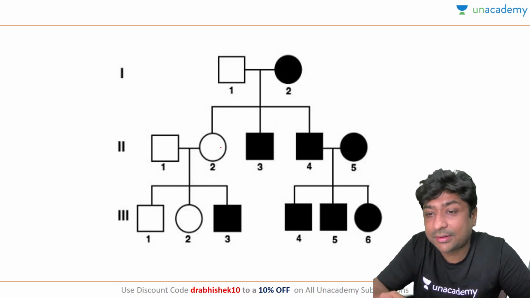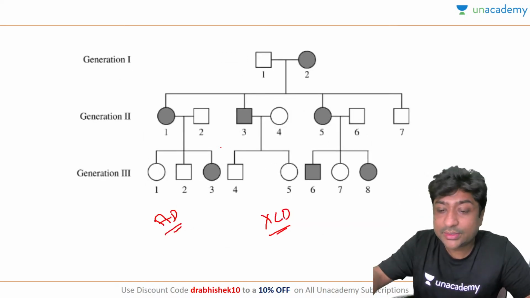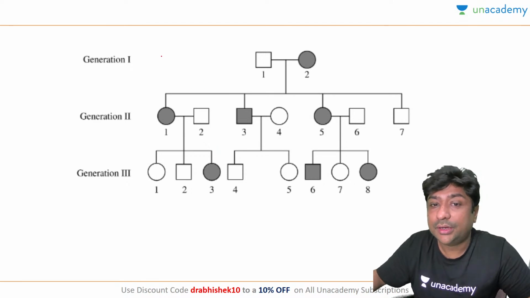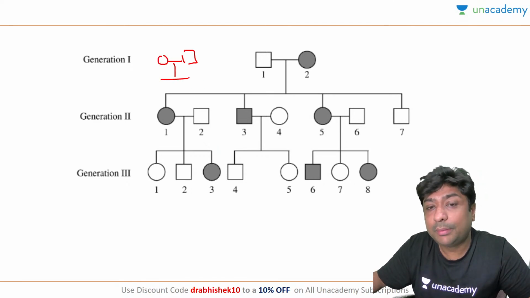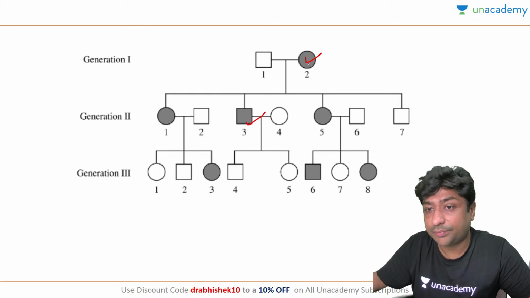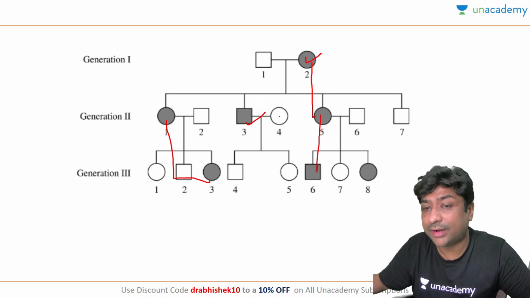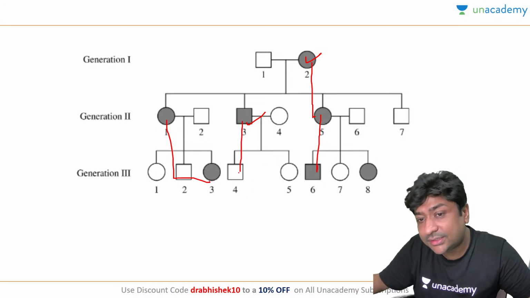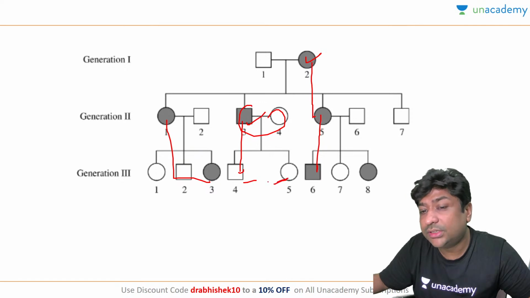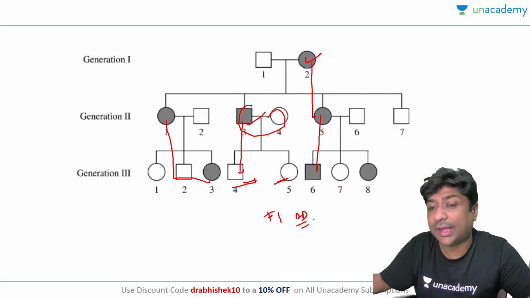What is the inheritance pattern in this? Why is it not recessive? This is a very good question. Remember, in recessive, what happens? Normal parents will suddenly have an affected child. But here, if you see, it is running in every generation. This is called an exact vertical transmission. Only in one generation both the children are not affected, but in all the others the children are affected. So this is more of an autosomal dominant character.